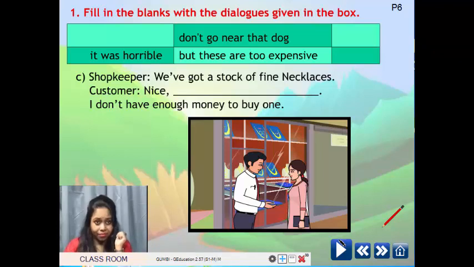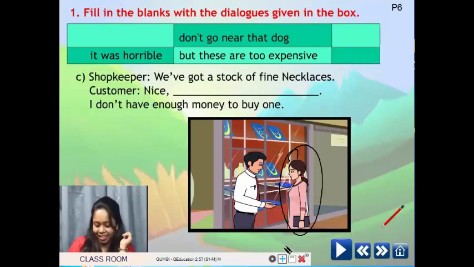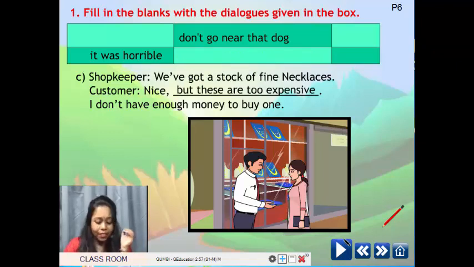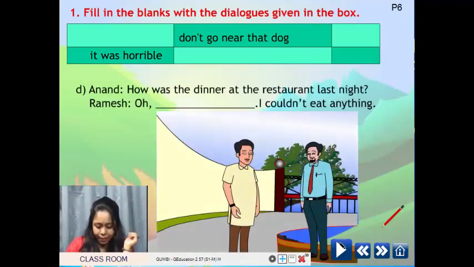So now the shopkeeper says, we've got a stock of fine necklaces. So he's trying to sell the necklace to the customer. So the customer is looking. Can you see there on the screen, children? Yes, the lady is looking at the necklace. She says, oh, it's very nice. Dash, I don't have enough money to buy one. So she doesn't have enough money. That means those necklaces are nice, but these are too expensive. Correct. Very good. I don't have enough money to buy one.